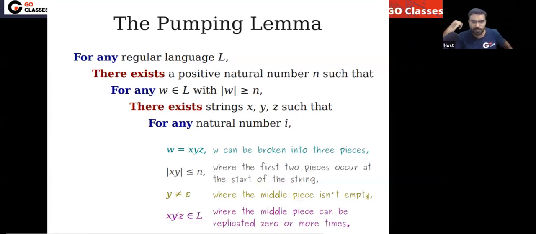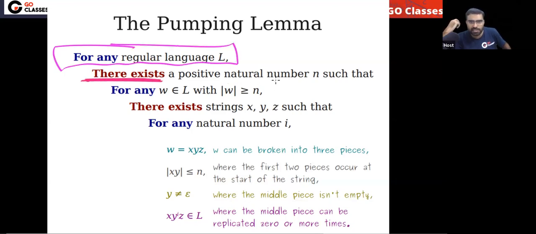In the pumping lemma statement, what we have to prove is that for any regular language, there exists a magical number p, such that from that magical number this will happen, yes or no? For any regular language L, we have to prove that there exists a magical number, such that what will happen?